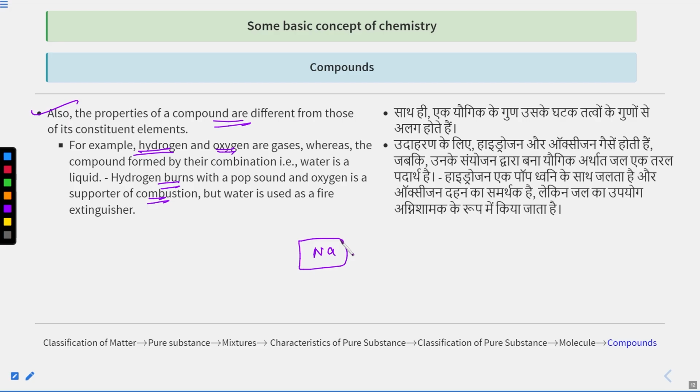But water, though hydrogen burns with a pop sound and oxygen is a supporter of combustion, is used as a fire extinguisher. Water is used as a fire extinguisher. That is a very interesting and important point. So this is about compounds.